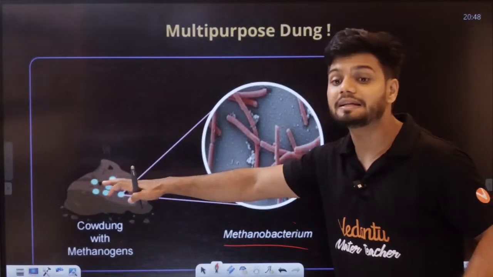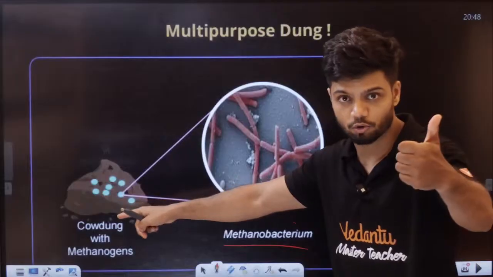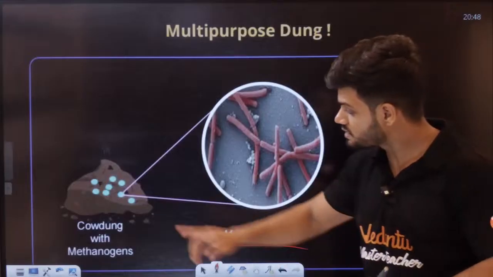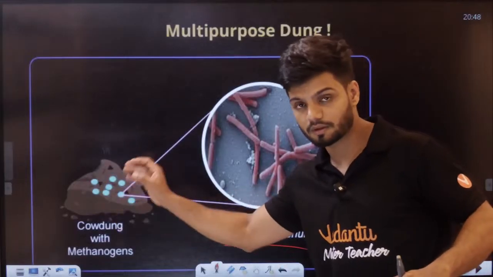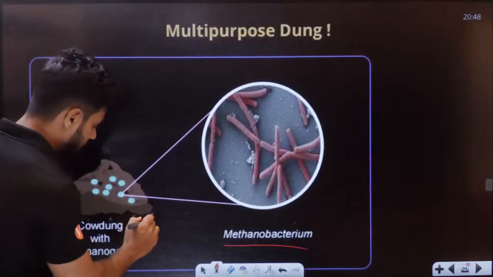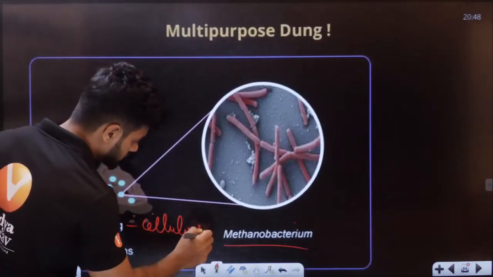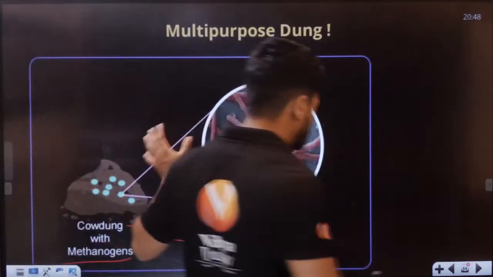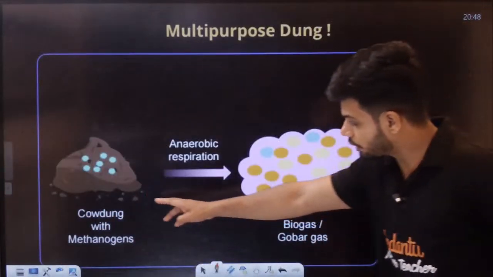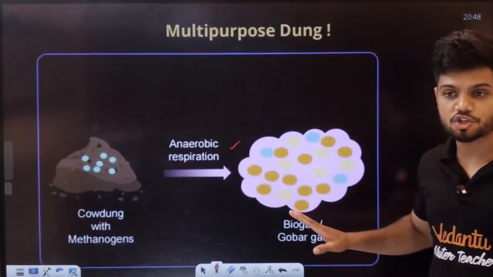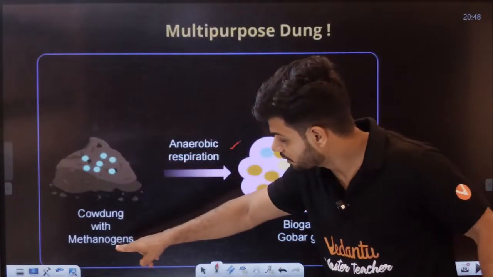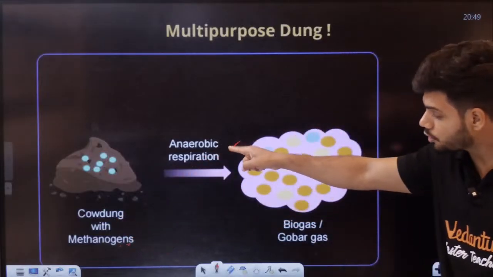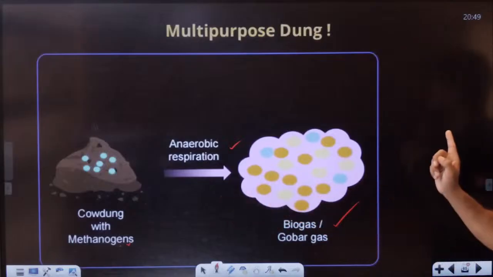Now this cow dung can be taken because it has a little bit of cellulose. It has bacteria, so it has a source, cellulose, present. So cow dung has cellulose and it also has methanogen, that is methanobacterium. Now you take this cow dung. When the bacteria along with the cow dung undergoes anaerobic respiration, it will produce biogas.